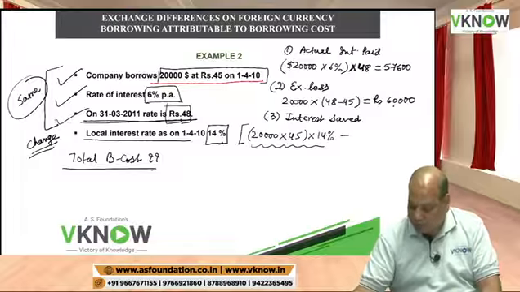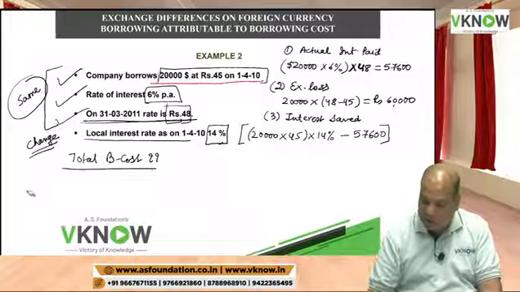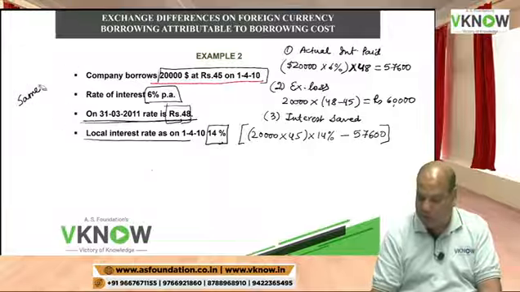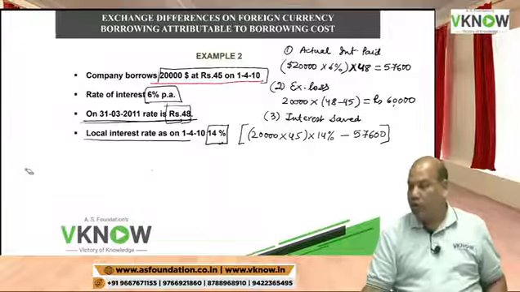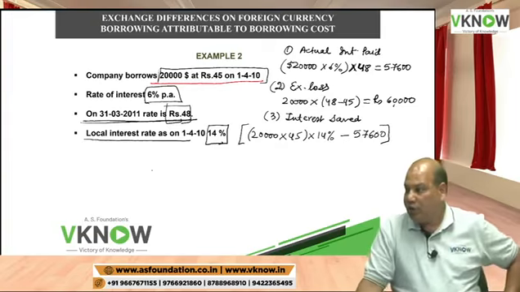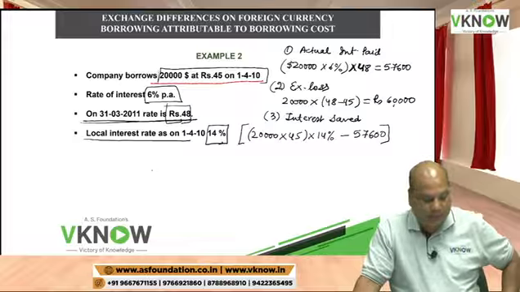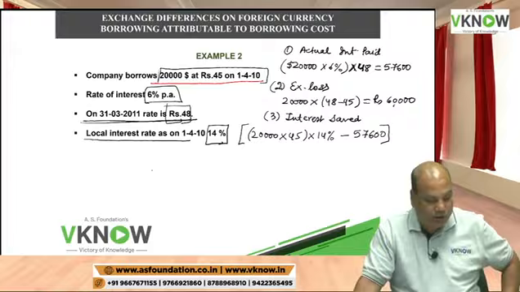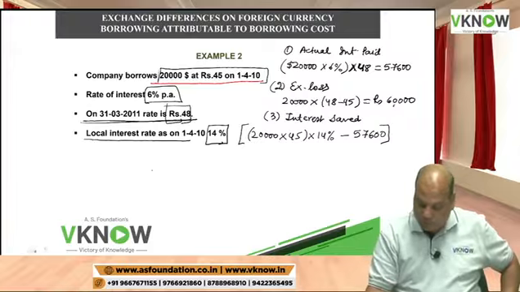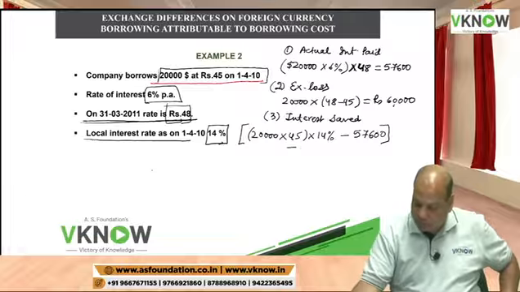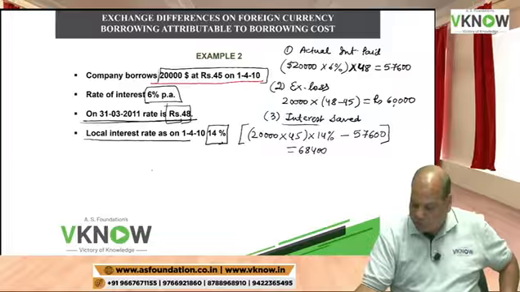So can somebody tell me how much is the interest saved this time? Please reply. So one student is saying 68,400. Yes, 68,400 rupees is the interest saved.